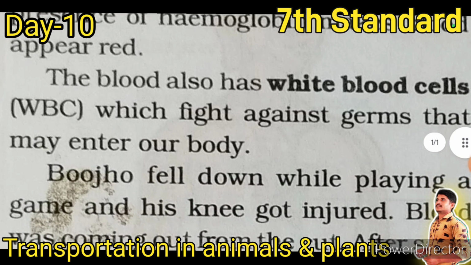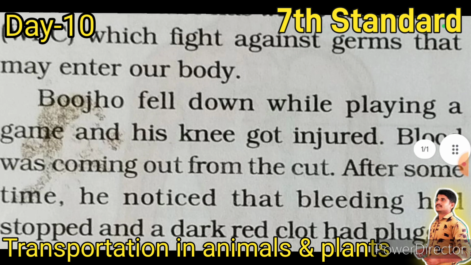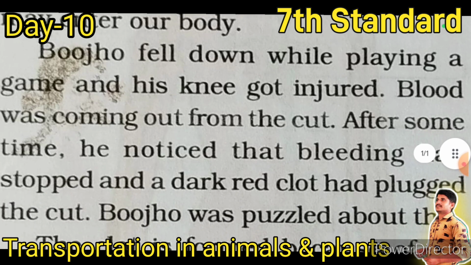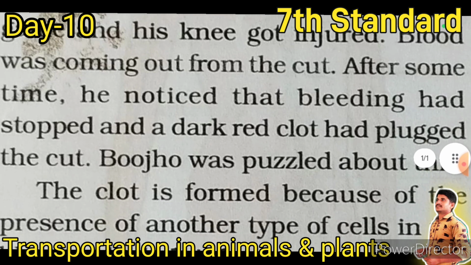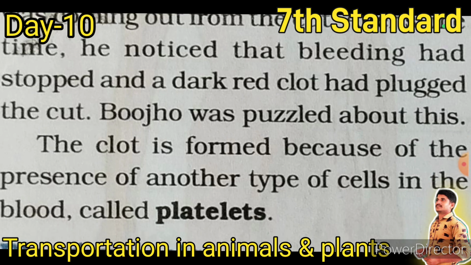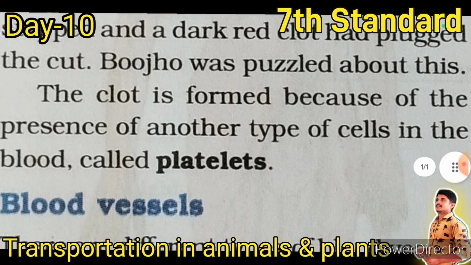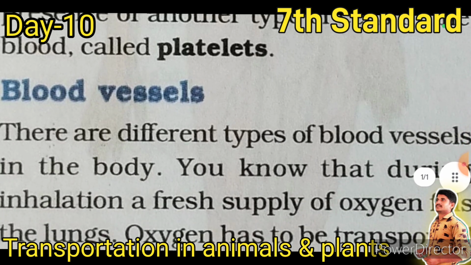The blood also has white blood cells, WBC, which fight against germs that may enter our body. Bojo fell down while playing a game and his knee got injured. Blood was coming out from the cut. After some time, he noticed that bleeding had stopped and a dark red clot had plugged the cut. Bojo was puzzled about this. The clot is formed because of the presence of another type of cells in the blood called platelets.